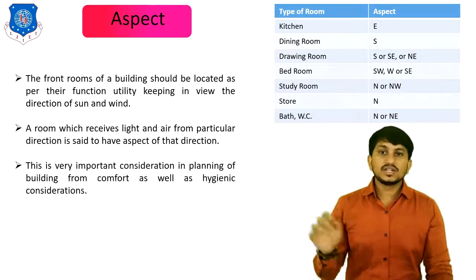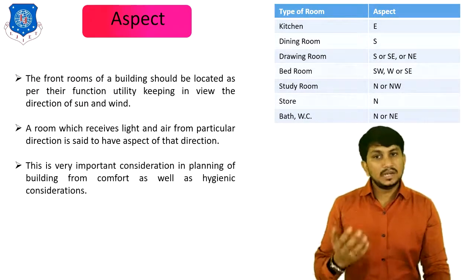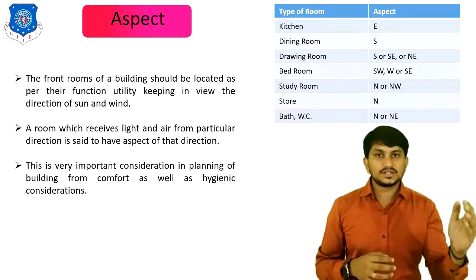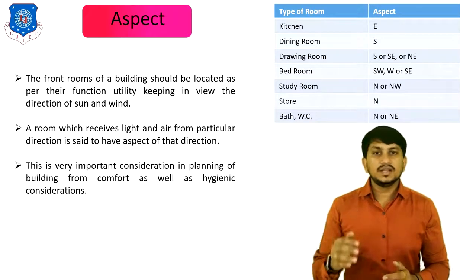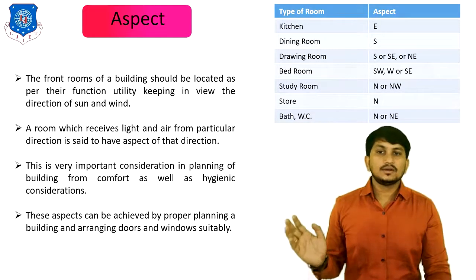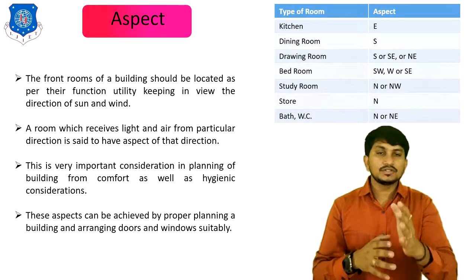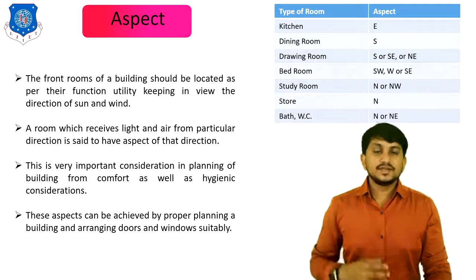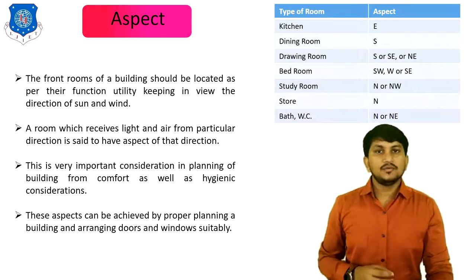This is a very important consideration in planning of a building from the comfort as well as hygienic point of view. Because of the ventilation, hygiene in the building is maintained. This aspect can be achieved by proper planning of a building and arranging doors and windows accordingly. So there is a direction which gives proper sunlight and wind.